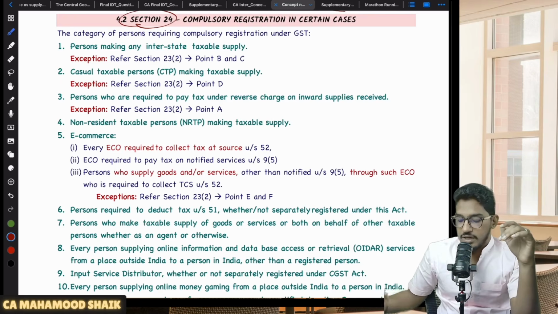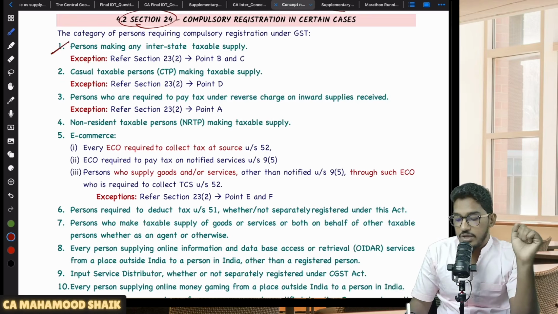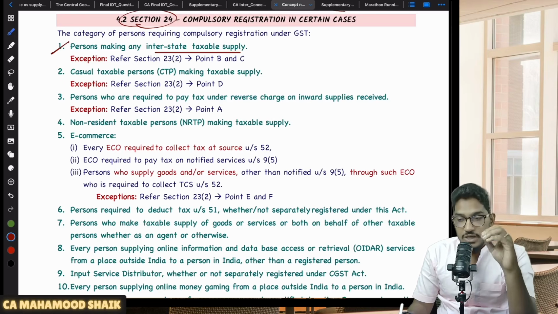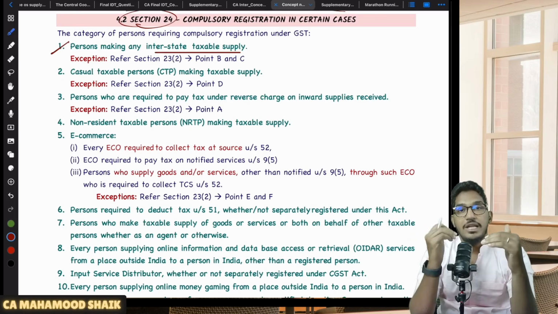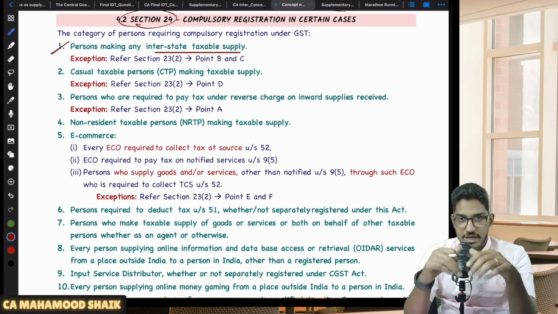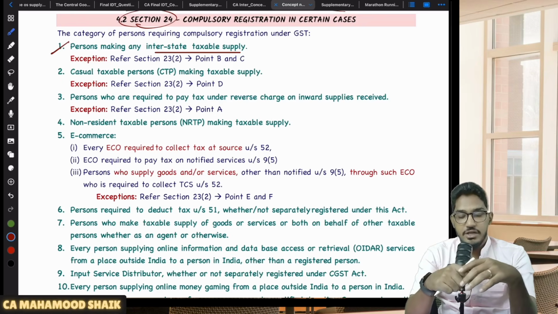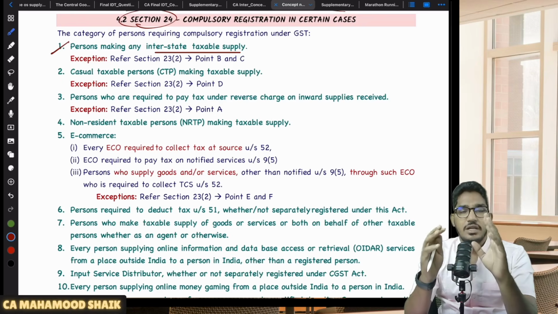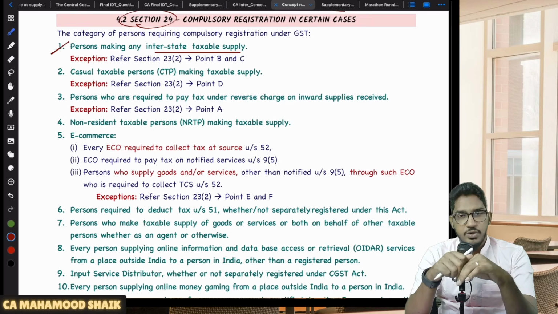So the list is given here. If you see, number 1: if you are a person making any interstate taxable supply. If you are making only intra-state supplies, within the state or within the union territory, then you can enjoy the threshold limit of 10, 20, 40, whatever it is. We have seen that under 22(1).